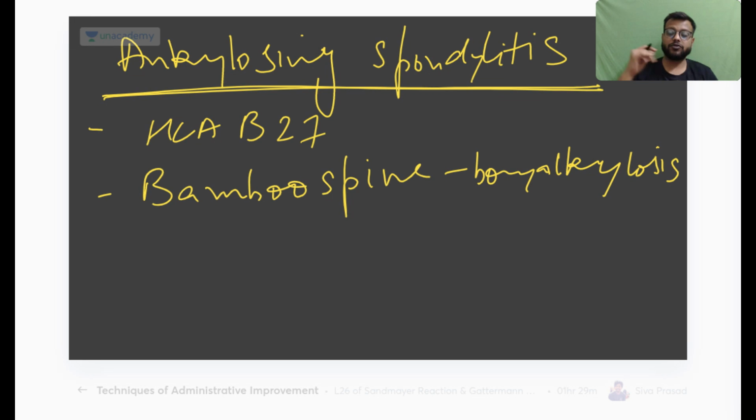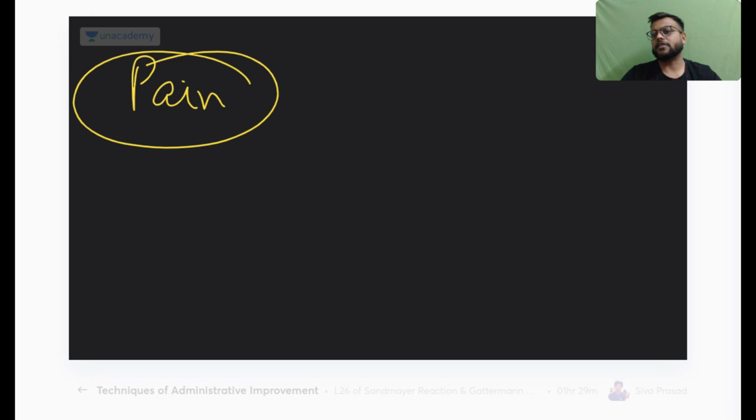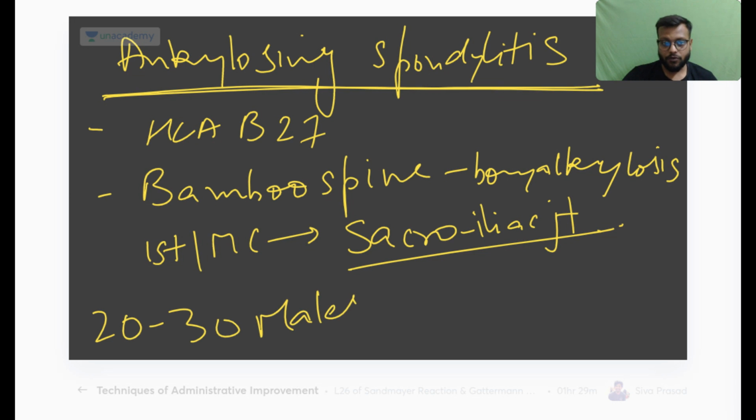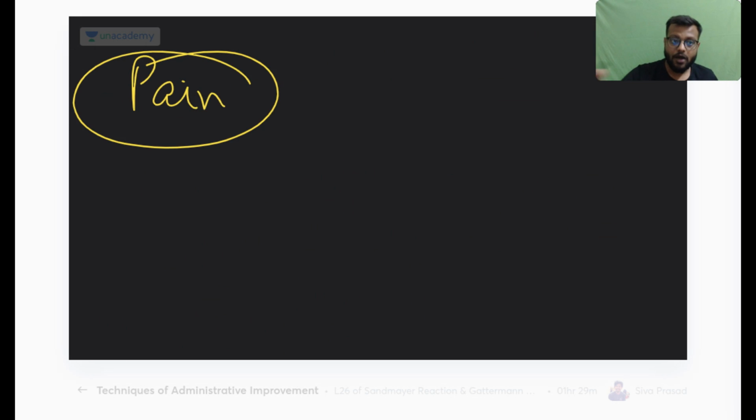The entire vertebral column will be fused, so there will be stiffness. And the first or the most common joint that is affected is your sacroiliac joint. Another important thing you need to remember is its characteristic pain. Pain is severe, and you need to take NSAIDs throughout your life. The most common presentation is very important, because in this year's questions the age of presentation was very important in the diagnosis. Between 20 to 30 years, males are the most commonly affected.